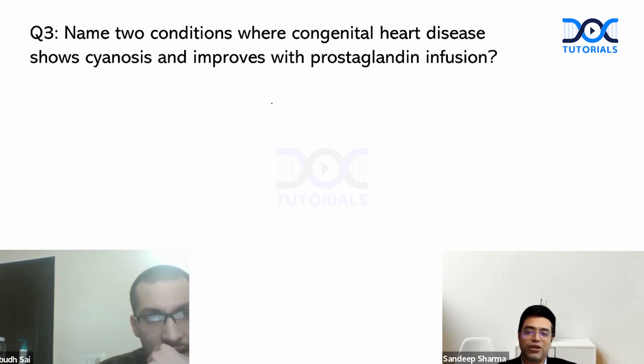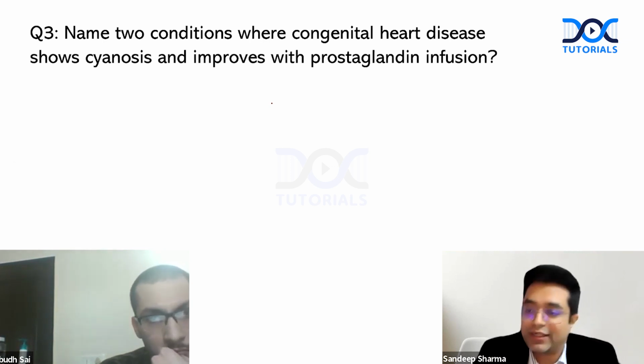Anybody wants to volunteer for this question? Duct-dependent lesions, which? Sir, severe pulmonary stenosis, TGA, truncus arteriosus. Yes, severe pulmonary stenosis, or you can say pulmonary atresia, where the valve is totally gone. And other than that? Also, there can be hypoplastic right heart syndrome and tricuspid atresia.